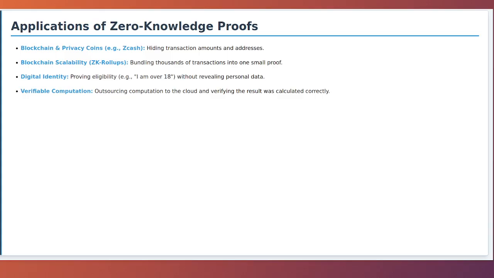Another major area is digital identity, often called self-sovereign identity. With ZKPs, you could prove you are over 18 without revealing your date of birth, or prove you are a citizen of a country without revealing your name or passport number. You control what information is revealed.